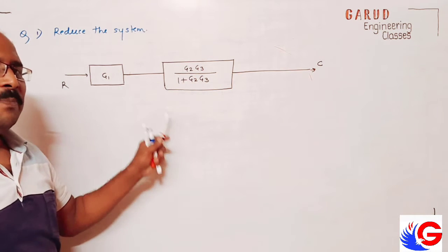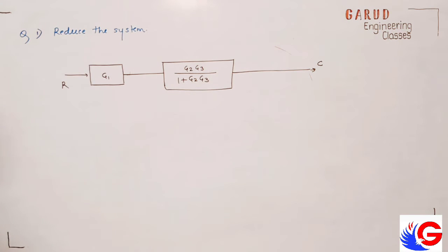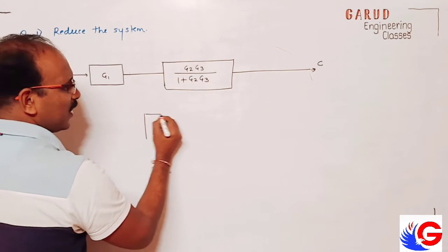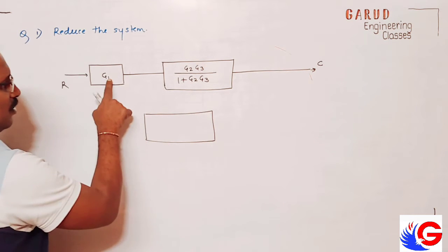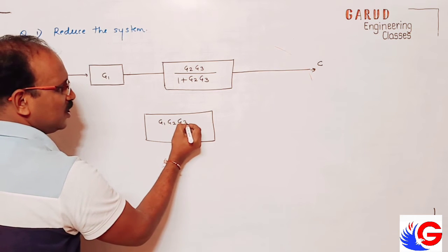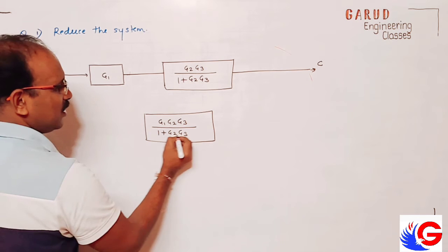Okay, this is the formula of mirror loop. G upon 1 plus GS, but in the place of G there is G2 G3. Okay, what will be this? This is added, multiplied. So I can convert into single block. This and this multiplied. So I write G1 G2 G3 upon 1 plus G2 G3.